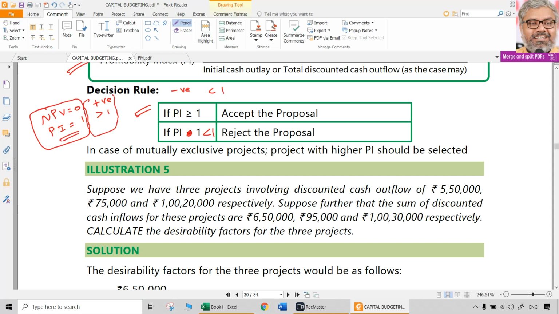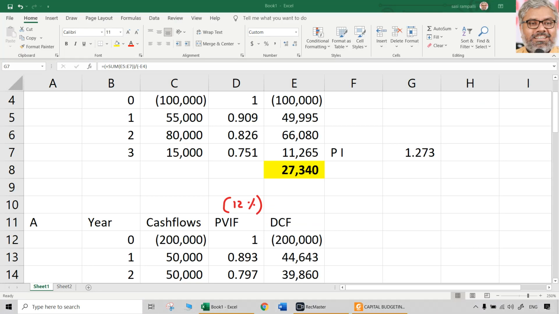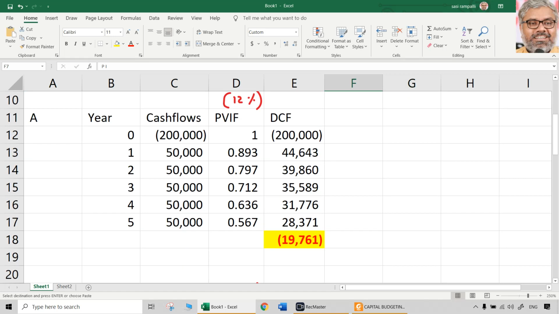If NPV is positive or profitability index is more than 1, accept the proposal. If NPV is negative or profitability index is less than 1, reject the proposal. In case of exclusive projects or mutually exclusive projects, projects with higher profitability index should be selected. That's all. So that is the computation of profitability index. As I said, we can compute it for any project. All the things you can compute once again. So let us take the profitability index for all the projects one by one.